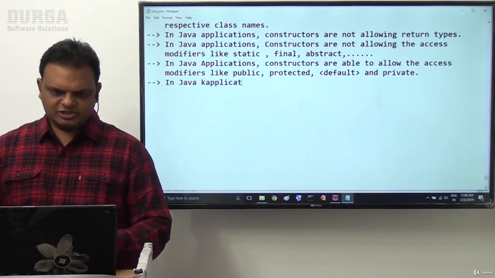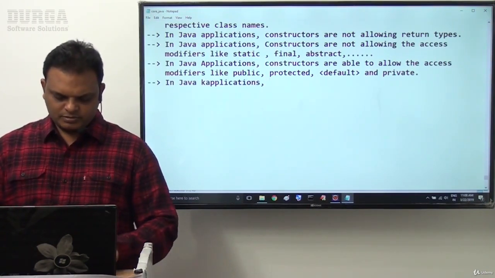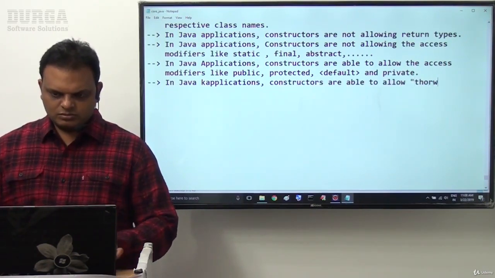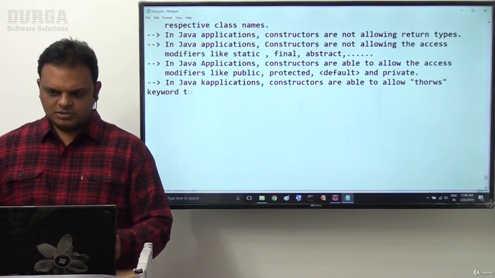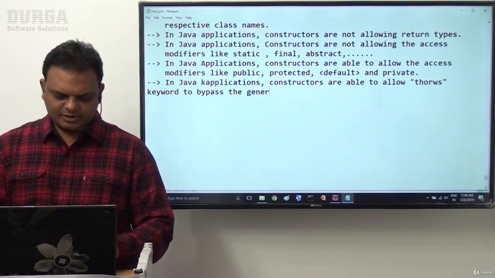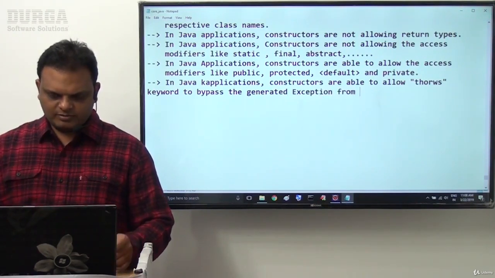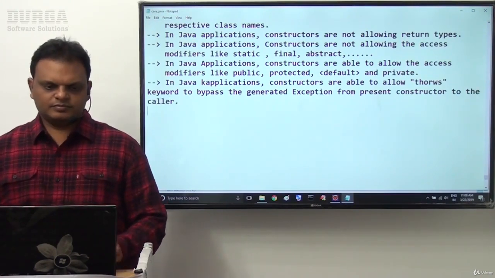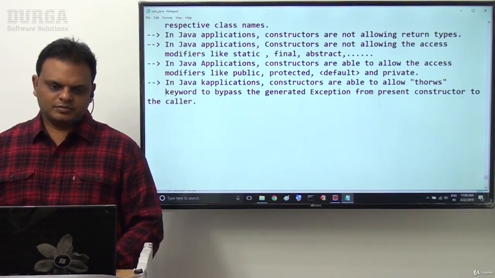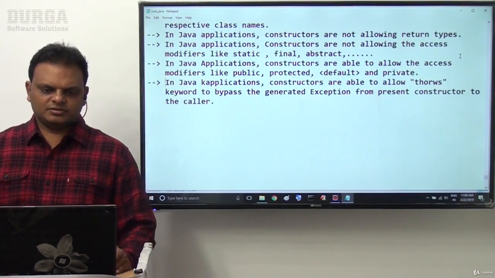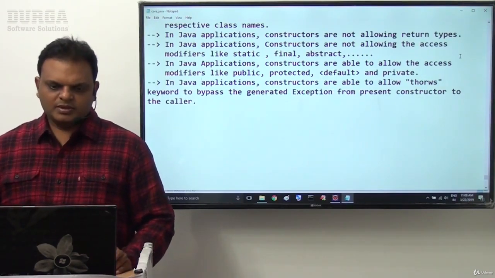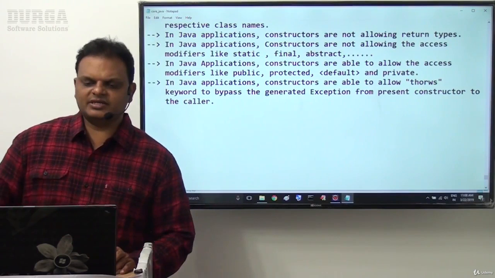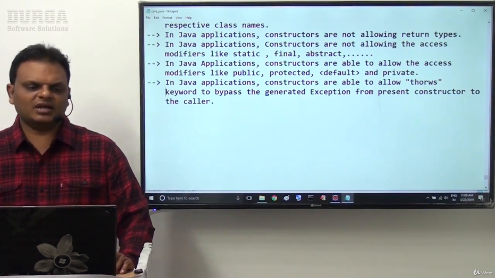So in Java applications, constructors are able to allow throws keyword to bypass the generated exception from present constructor to the caller.